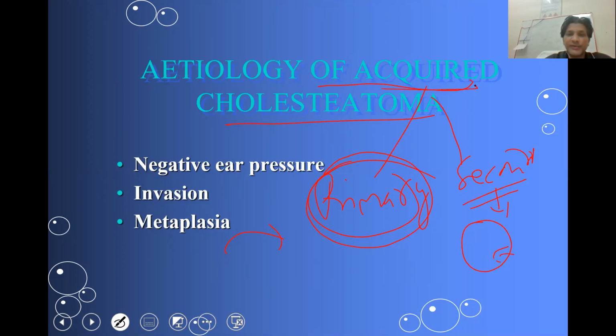Congenital we have already discussed: a whitish mass behind the intact tympanic membrane without a history of discharge is congenital. Whereas the collection of squamous epithelium in a sac is cholesteatoma, and the migration of this sac happens in two forms: either as a retraction pocket of the pars flaccida, then it is called primary acquired cholesteatoma, and the secondary is when the squamous epithelium migrates into the middle ear along the perforation margin.